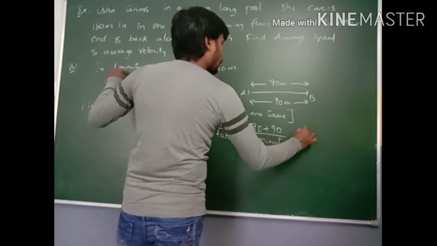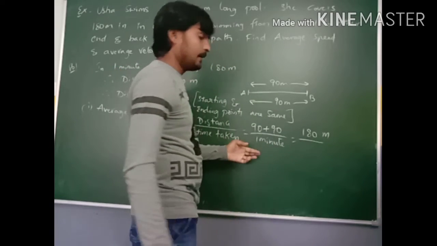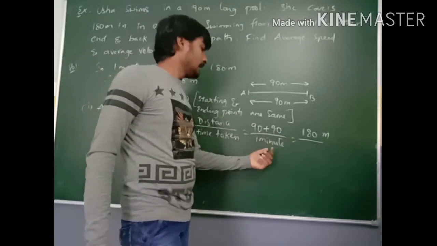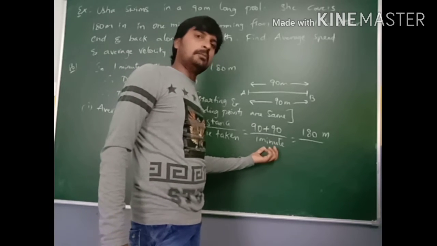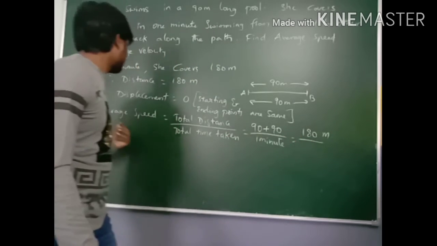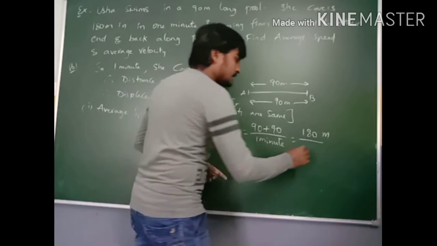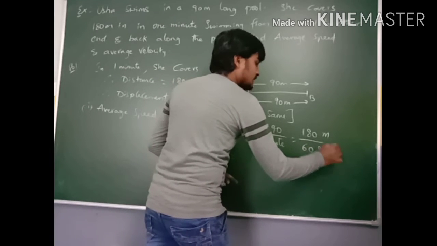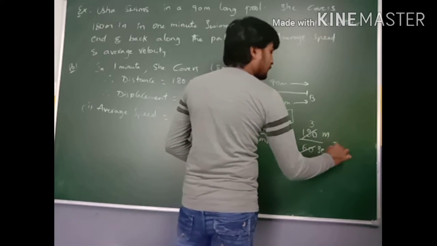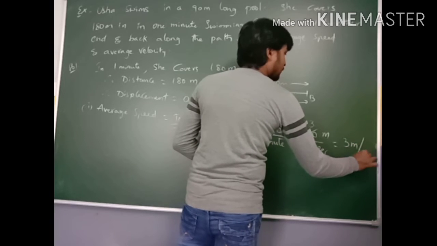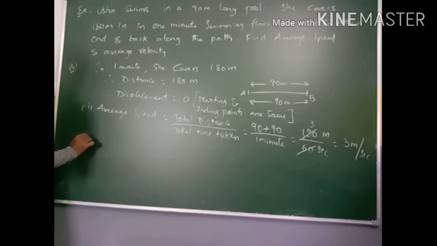That means 180 meters by 1 minute, but the time must be in seconds. In the SI system, the unit for speed is meters per second. So convert minutes into seconds: 1 minute is equal to 60 seconds. So the speed is 3 meters per second. That is the average speed.